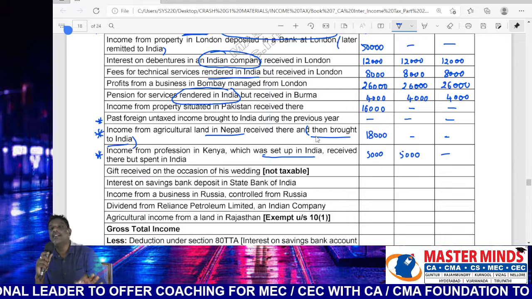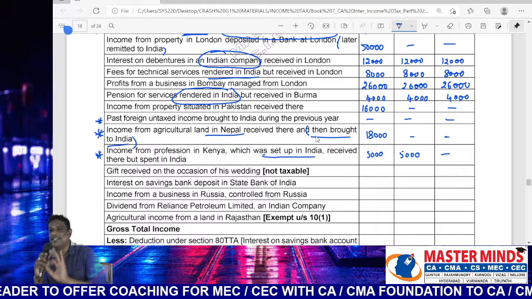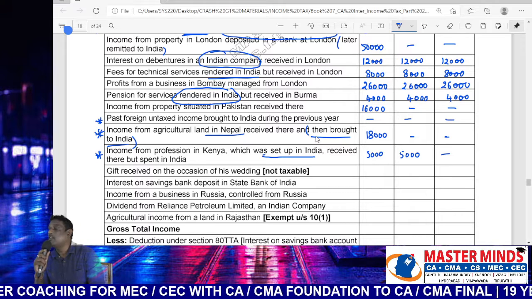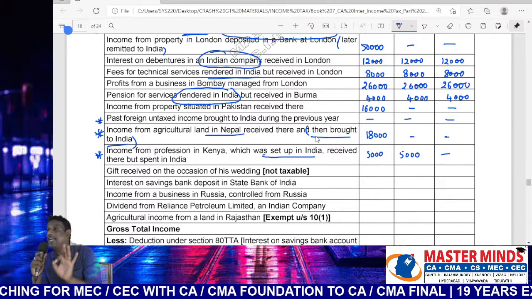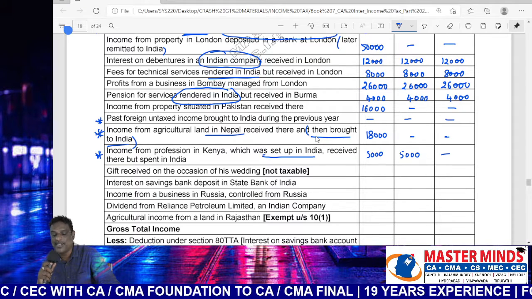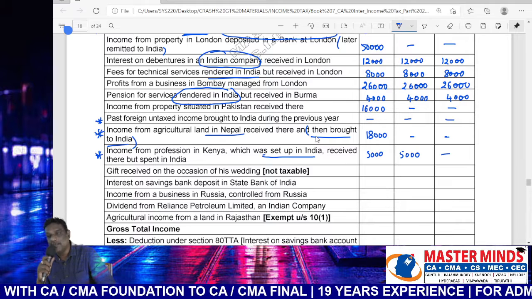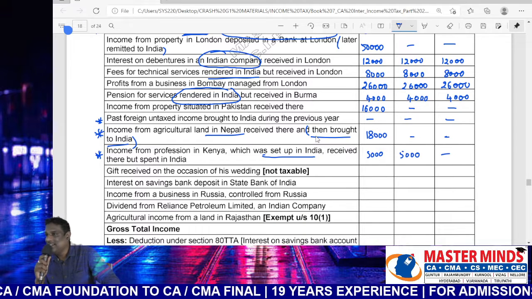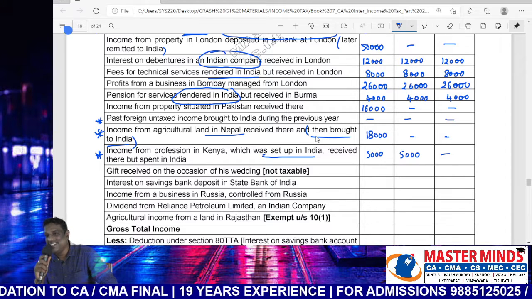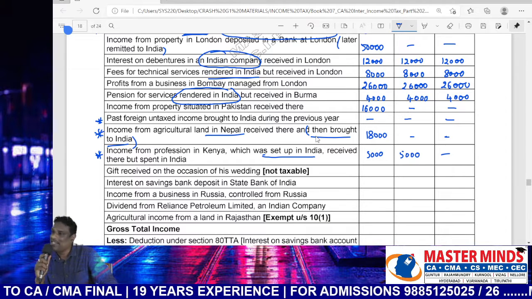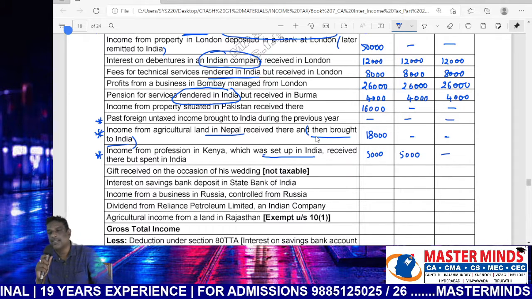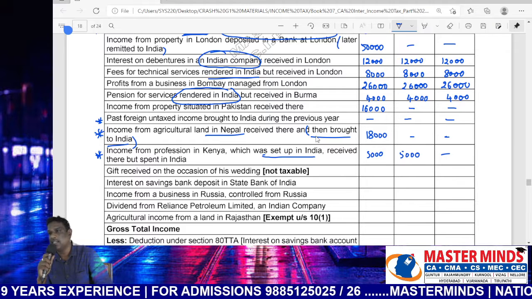So every head of income has a separate place of accrual. So how to ascertain the place of accrual? Generally, the place of accrual shall be ascertained based on the place where the source of income was located. Source of income for salary? Employment. For house property? Place where the property was located. For capital gain? The place of location of the capital asset. Each head of income has a separate source of income. We'll discuss later in residential status too. Okay.